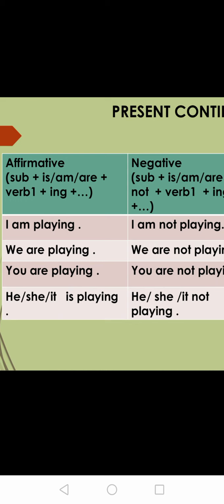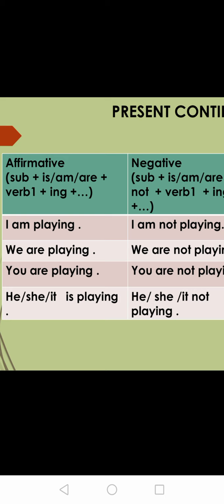Now student, again we have to use verb 1, means present form. So I is a subject. With I you are going to add am. I am, plus V1, that is play, plus ing, and it will become playing. I am playing. I am playing cricket. I am playing badminton. I am playing tennis. That is up to you.